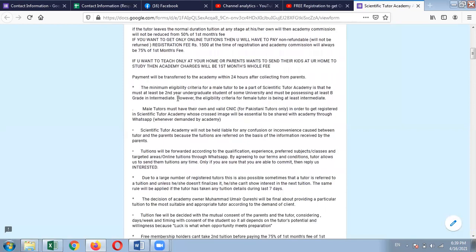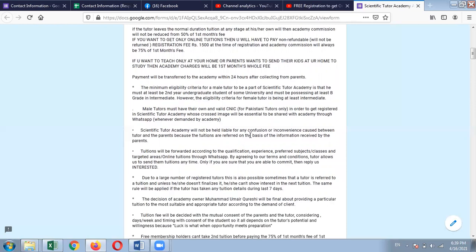For male tutors, the eligibility is being a second year university undergrad student of at least some university, and possessing at least a B grade in intermediate. However, the eligibility criteria for a female tutor is being at least intermediate. Male tutors must own their own CNIC, for Pakistani tutors only, in order to get registered in my academy. You will have to share it when I ask you after assessing your form.